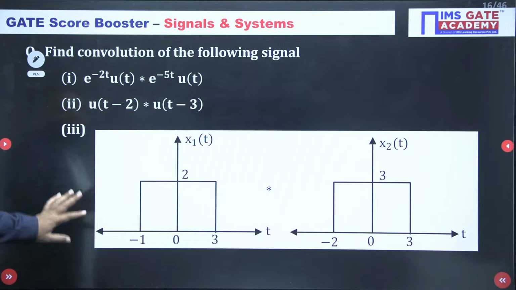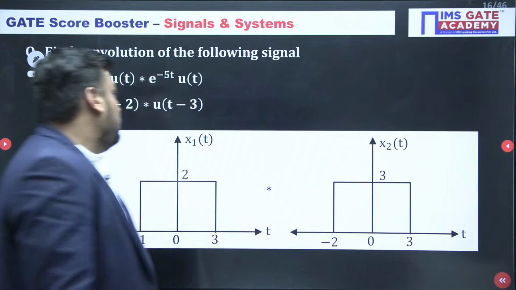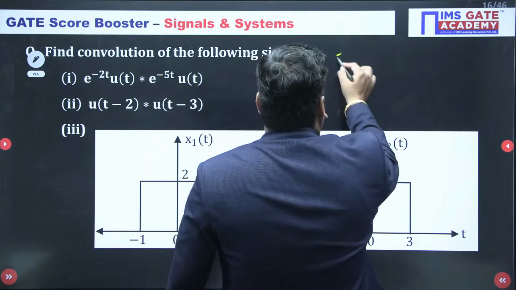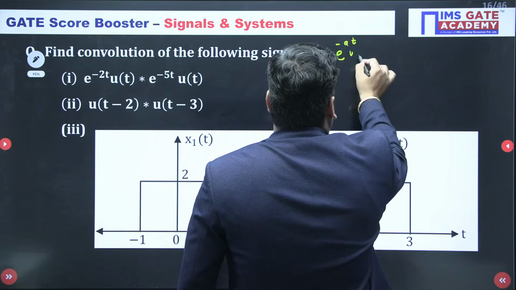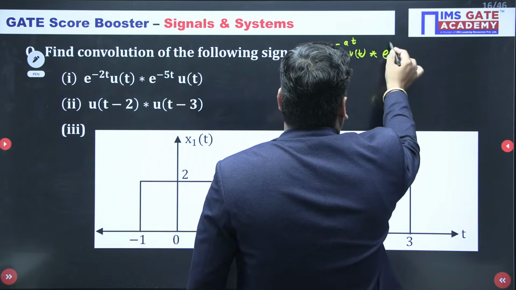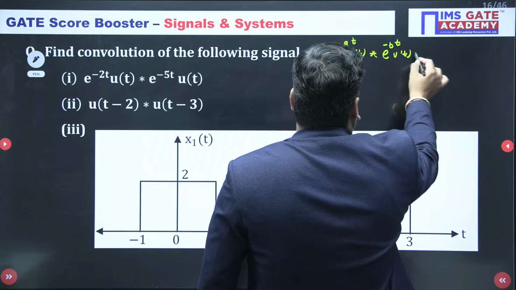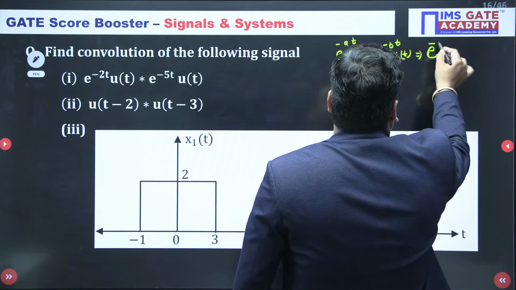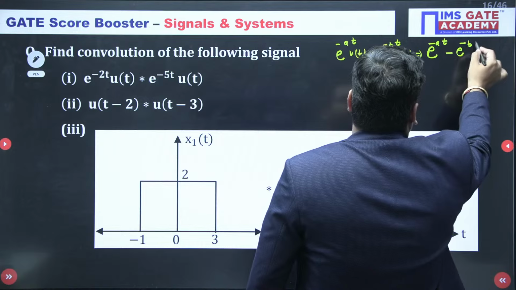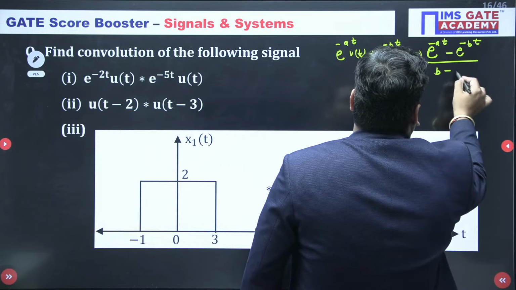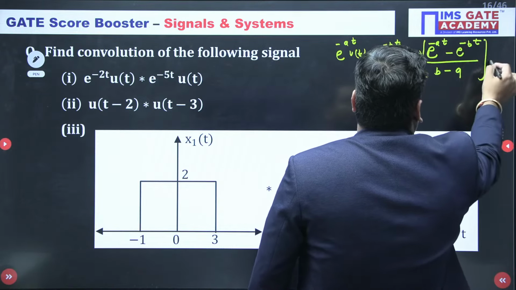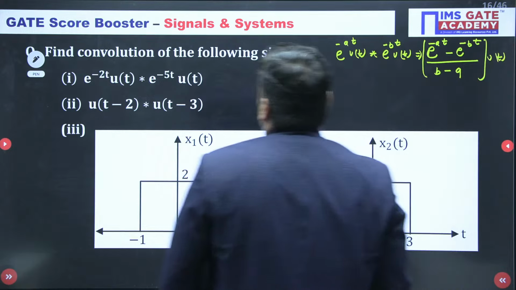Okay, calculation part you can take care. How many of you remember the standard form, guys? e to the power minus a t u(t) convolution e to the power minus b t u(t) is nothing but (e to the power minus a t minus e to the power minus b t) upon (b minus a) into u(t). So this is the final answer, the standard form.